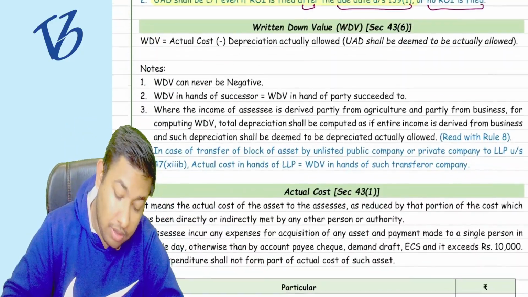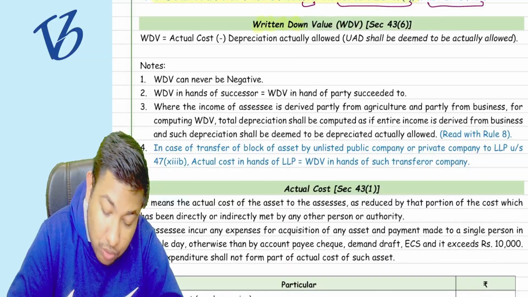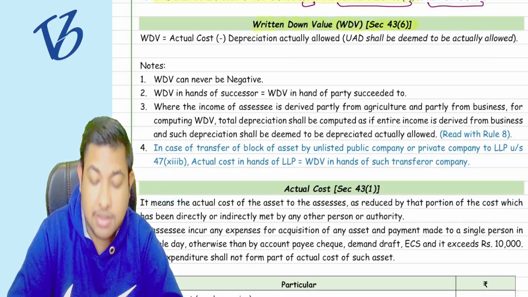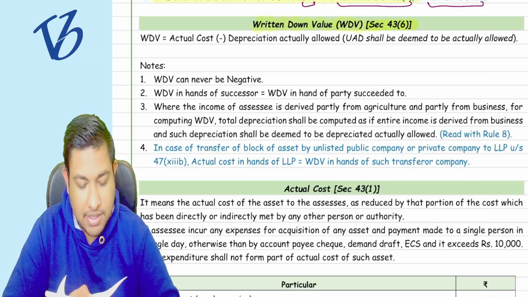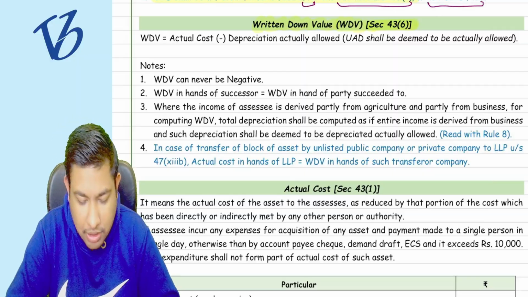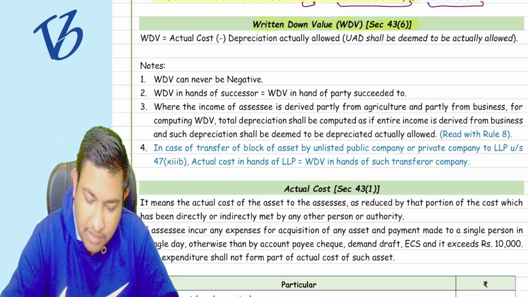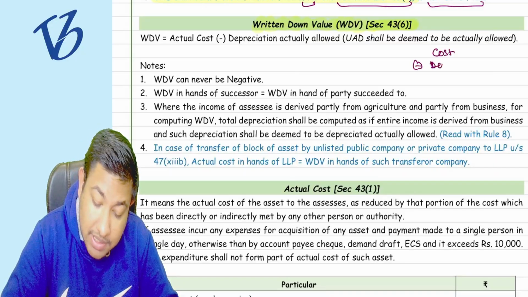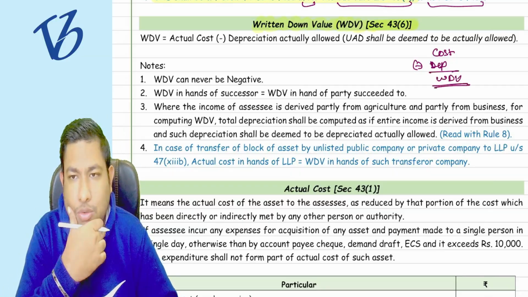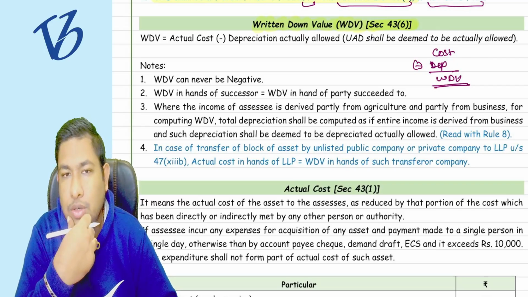Yes. Now, what is a written down value? That is WDV. That is section number 43(6). See, in class 11th, you have seen that cost minus depreciation will give you a WDV. That is a carrying amount, the carrying value of the particular asset.